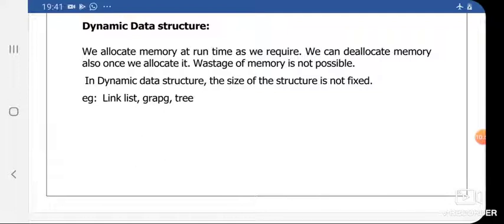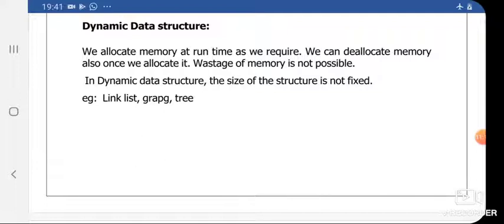So what about static data structure? The major difference between static data structure and dynamic data structure is, in case of static data structure we allocate memory before using it. We cannot deallocate memory, therefore wastage of memory is possible. Examples of static data structure are array, stack and queue.